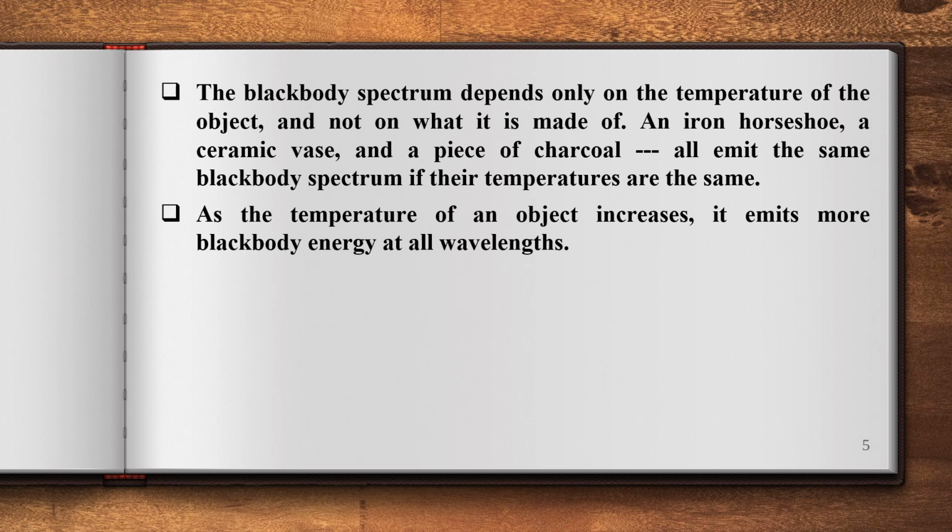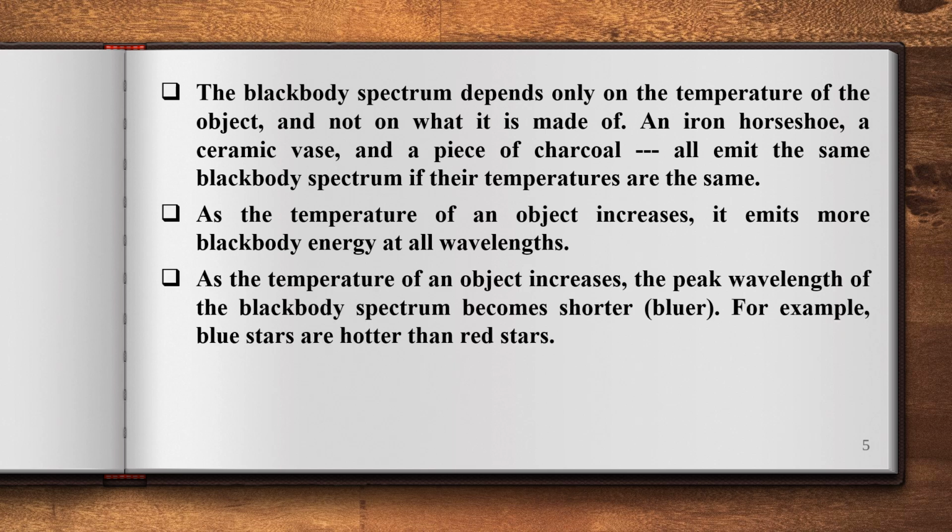And coming to the second observation, by seeing that diagram, as the temperature of an object increases, it emits more black body energy at all wavelengths, with more energy density for the higher temperature objects compared to the lower temperature object. As the temperature of an object increases, the peak wavelength of the black body spectrum becomes shorter, that is a blue shift.